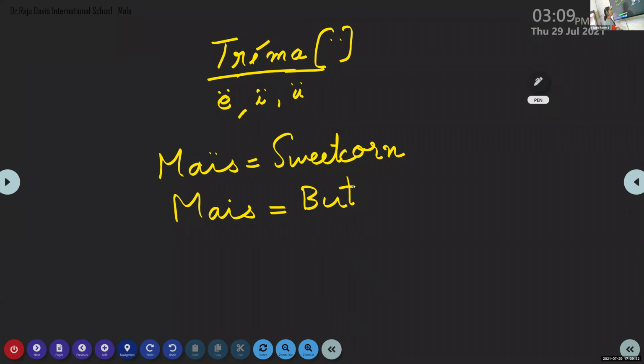Okay? Like that. But. So see, same spelling M-A-I-S. Here also same spelling M-A-I-S. Only difference is this tréma. Here there is tréma, here no tréma. With tréma, the pronunciation is maïs. Please do repeat everyone. Maïs. See, listen to my pronunciation. Maïs. A sound and I sound are pronounced separately.